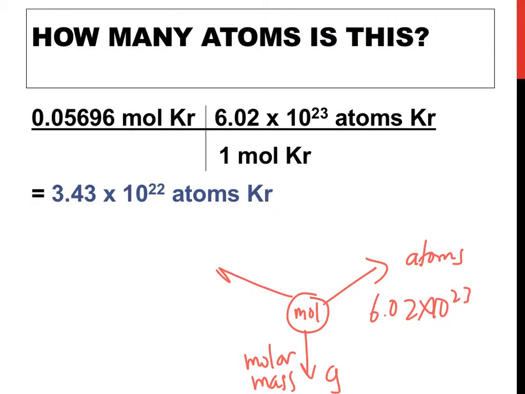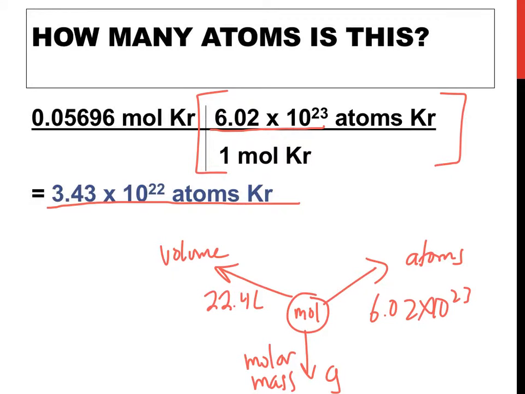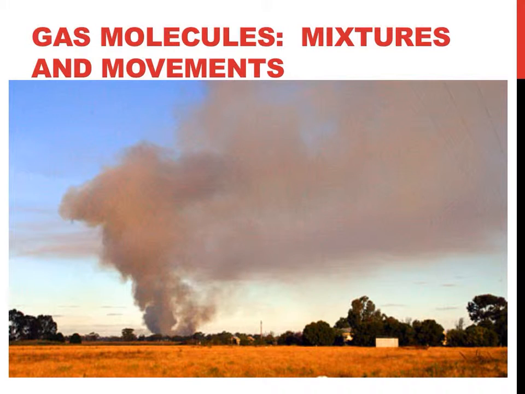And then if we wanted to go to volume, we would use 22.4 liters. So that's what we use here. Our conversion factor, we're in moles, and we want to go to atoms. We will use this number, Avogadro's number, 6.02 times 10 to the 23rd. You multiply those two, and you get 3.43 times 10 to the 22 atoms of krypton.